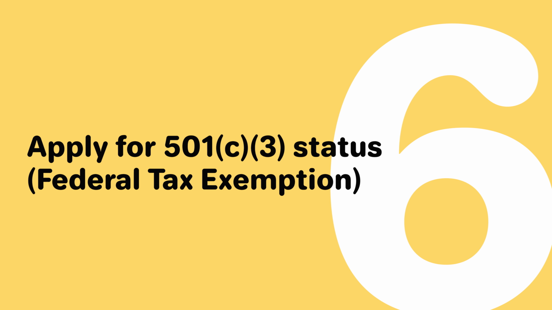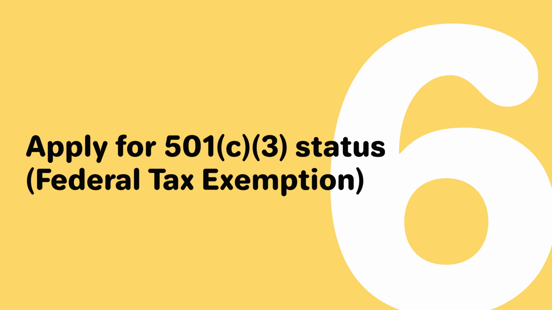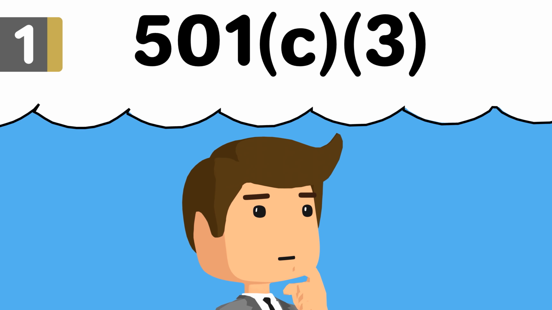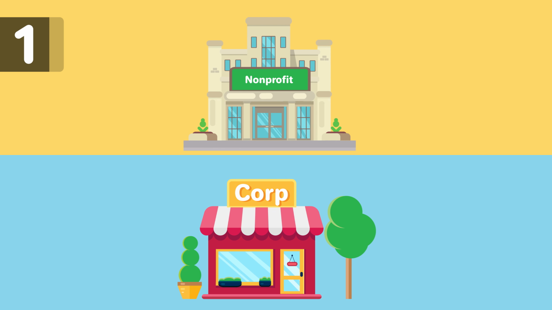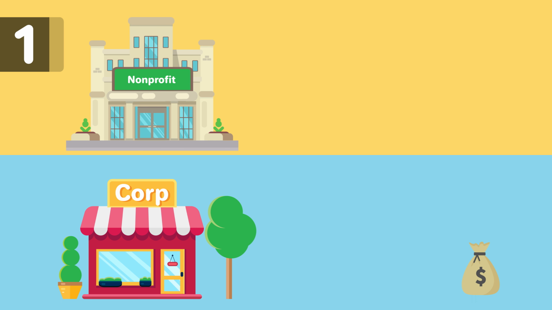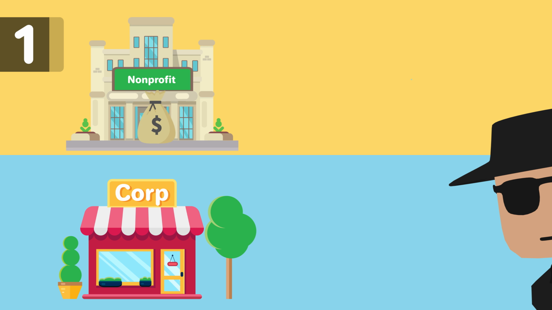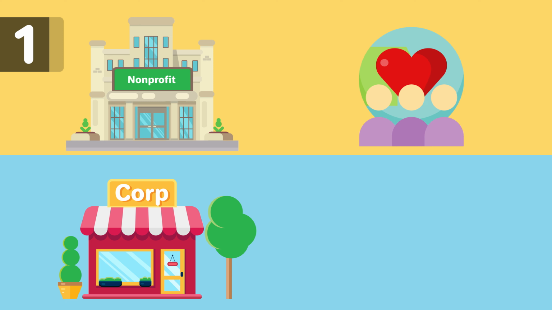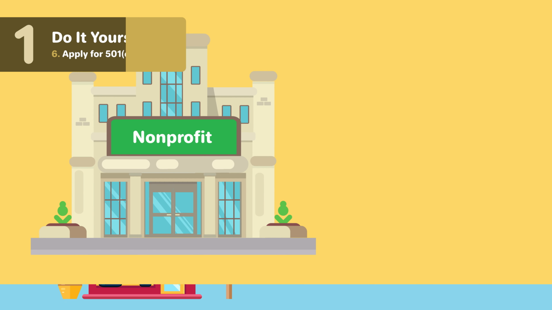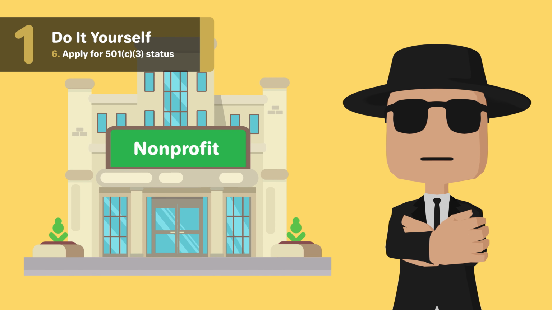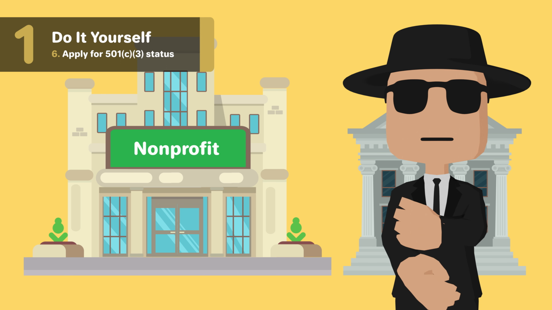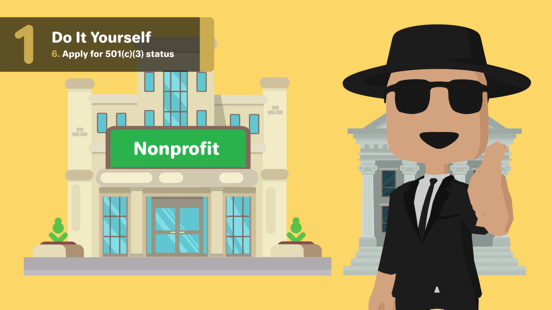Step 6. Apply for 501c3 status, federal tax exemption. What is federal tax exempt status and why do you want it? When a corporation generates income, that corporation has to pay a federal income tax. As a nonprofit, your goal is to generate income that is used to help further a cause rather than fill the pockets of the company employees. Because of this, the federal government allows that nonprofits' income not be taxed so that more of the money can go towards the cause that the nonprofit is supporting.